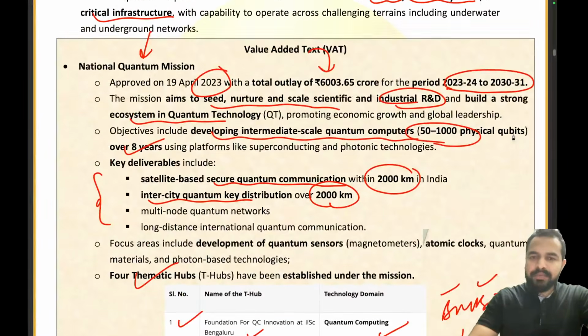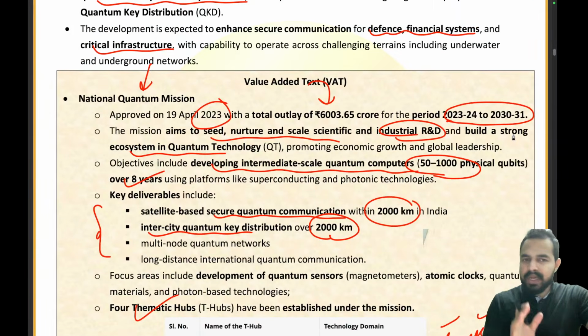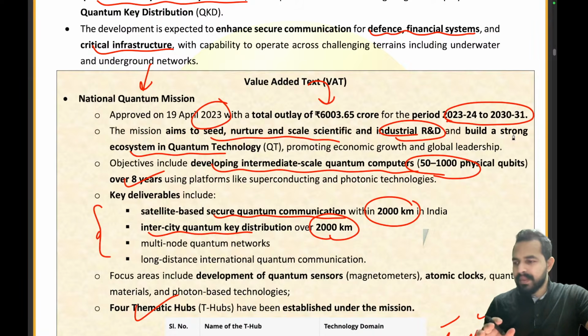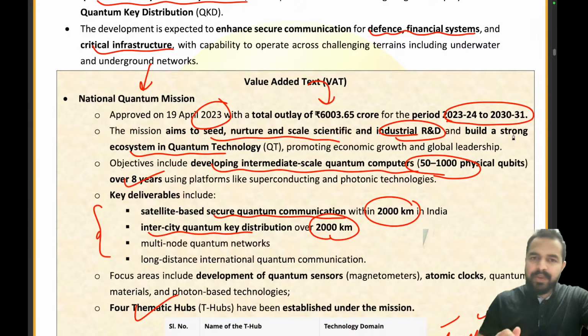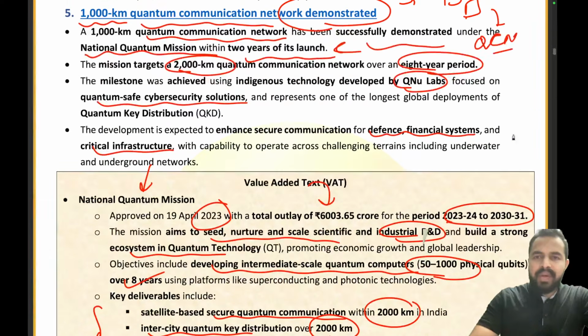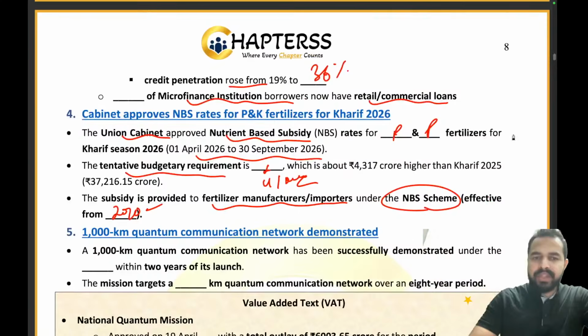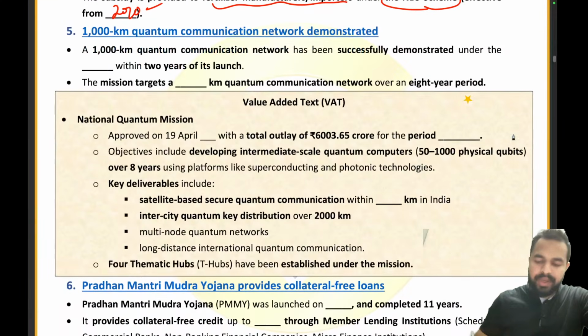तो हमने नेशनल क्वांटम मिशन को अच्छे से कवर कर लिया. इसका टाइमलाइन याद रखिए, दैट इज 2023-24 टू 2030-31. ठीक है. 6,003 crore is the total outlay. So everything we have done here. Clear to everyone? Clear to everyone? So now let's move ahead, my dear friends, and try to answer the next set of questions of the quick recall.